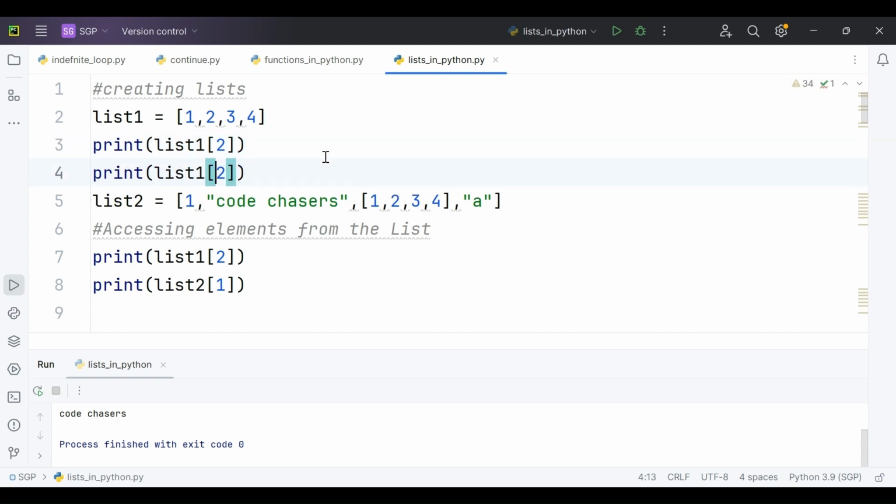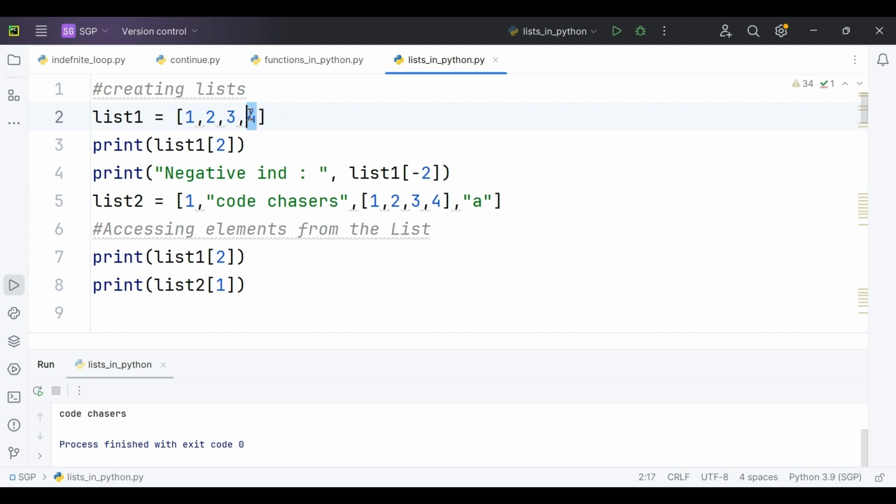I'll print another statement, that is list of index position -2. I'll write this as negative indexing. Like we have taken the variable list1, we have opened the square braces and we have given the index position. The index position of 3 is -2.